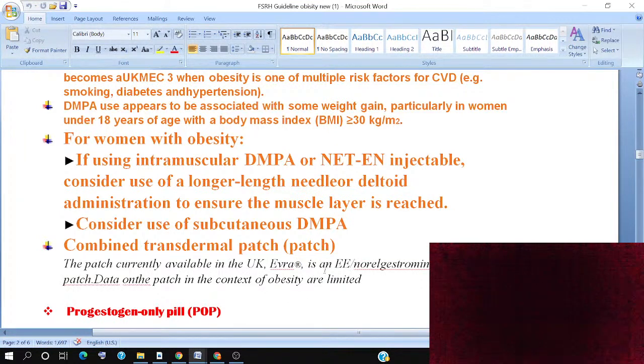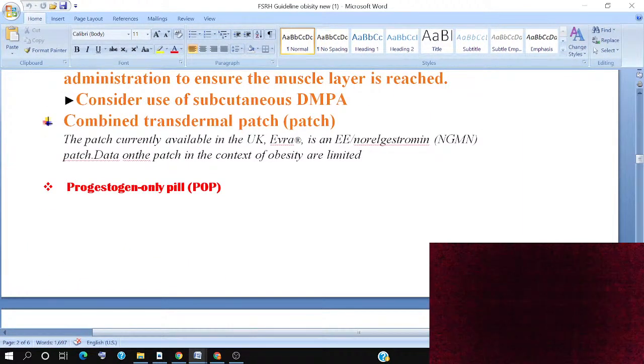Consider use of subcutaneous DMPA. The combined transdermal patch can also be used. The patch currently available in the UK is Evra, containing ethinylestradiol and norelgestromin.